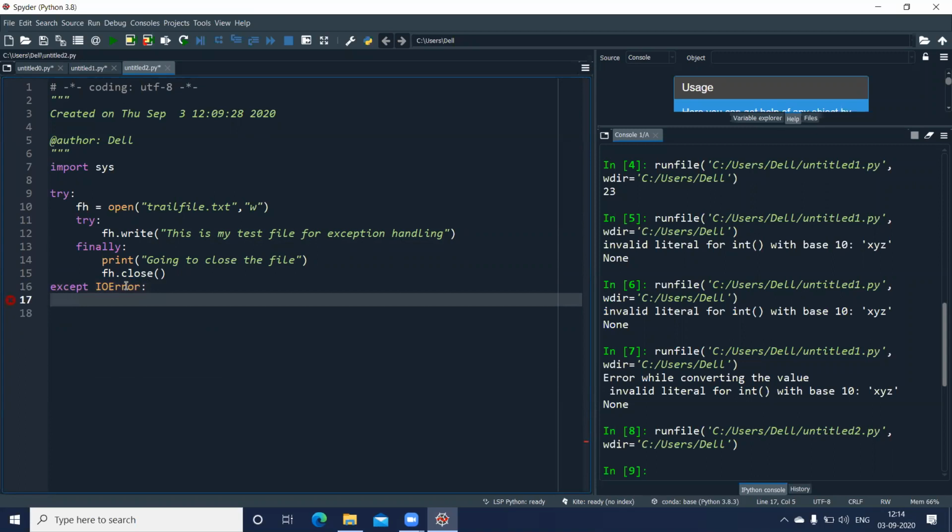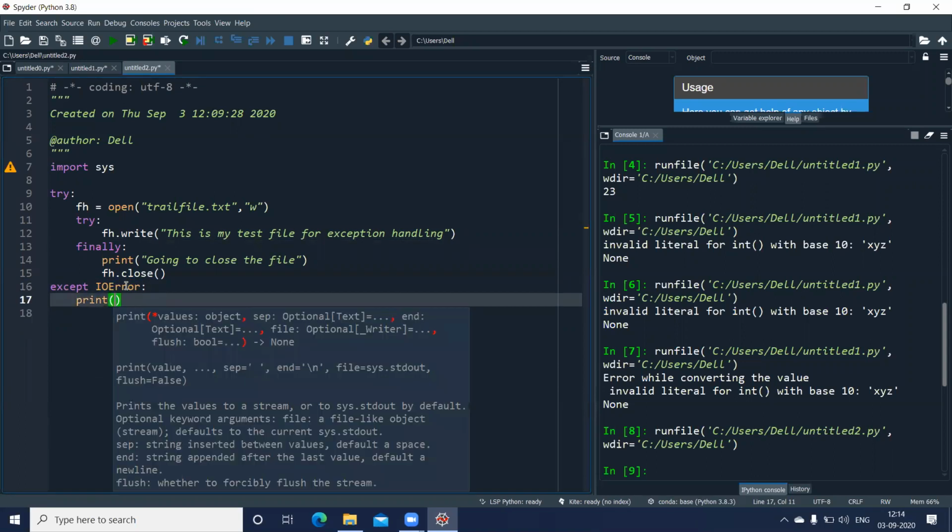I'll just put a colon here and give a print statement with the error message saying error, can't. Now, while I want to display a single quote inside the print statement, I have to put a slash and a single quote. Otherwise, it is not going to display the single quote. So error can't find the file or read the file.